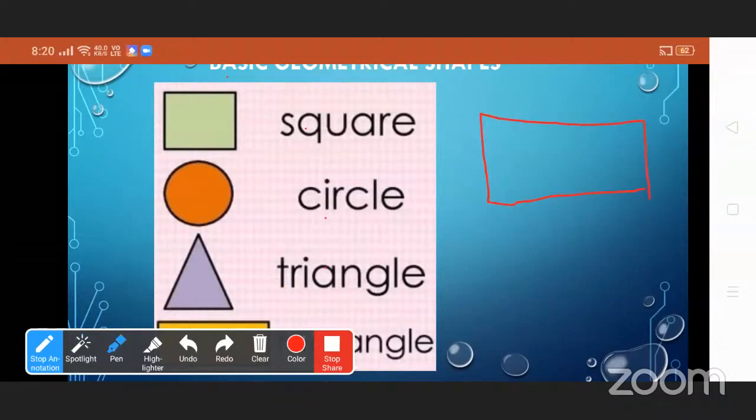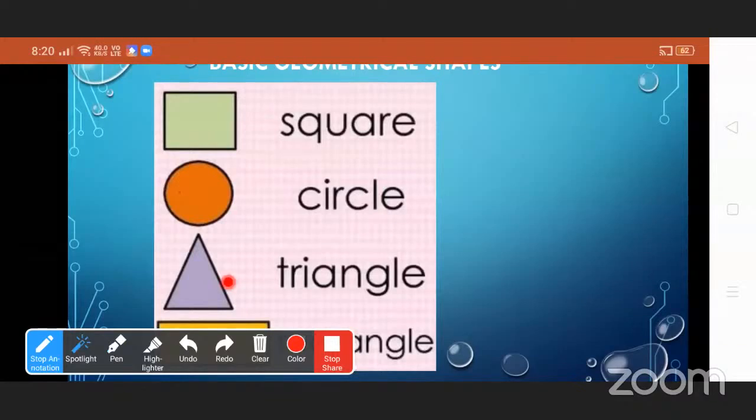Now tell me about square. How many sides does a square have? 4, and all sides are equal, na? Yes, sir. If one side is 4 centimeter, then all the other 3 sides are also 4 centimeter, na? Yes. Okay, now circle has any side? Circle doesn't have a side, na? No.